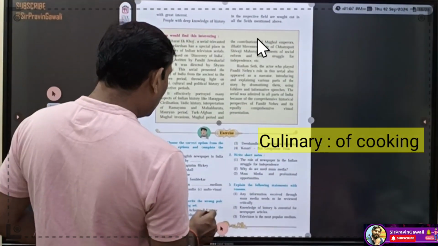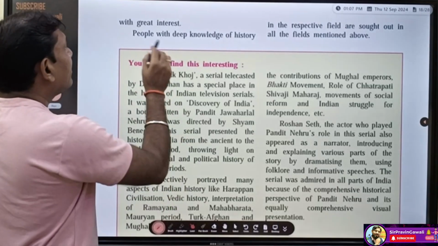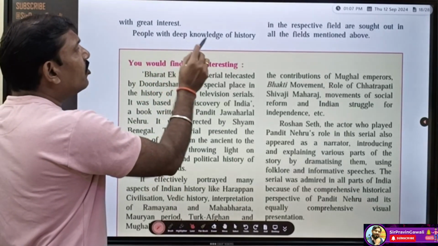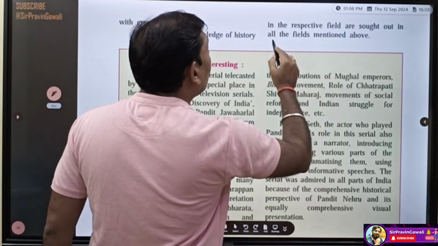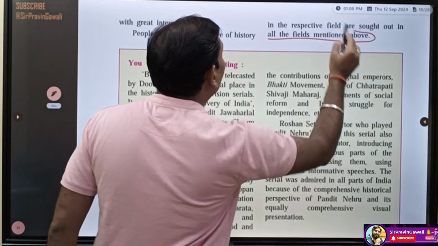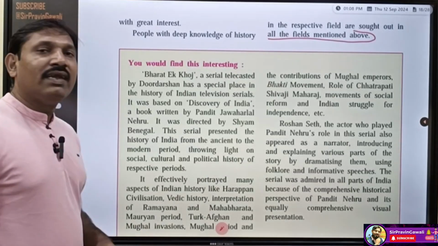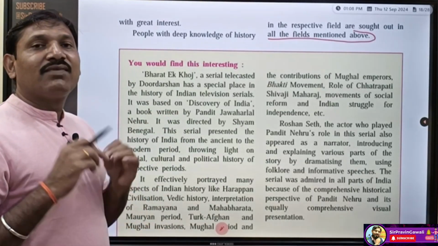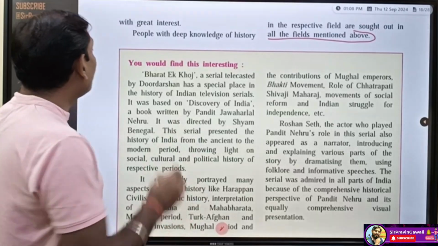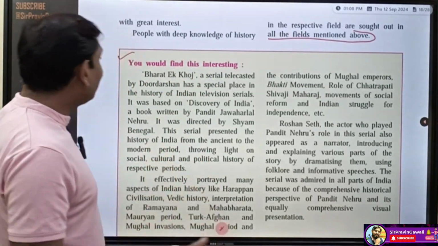Now the last part, students, we are going to learn here. With great interest, people with deep knowledge of history in the respective field are sought out in all the fields mentioned above. Students, have you understood this much? Very good. Now here, one important piece of information is given. I am not going to explain this, I will just read it out for you. You would find this interesting. What is interesting? Let's see.